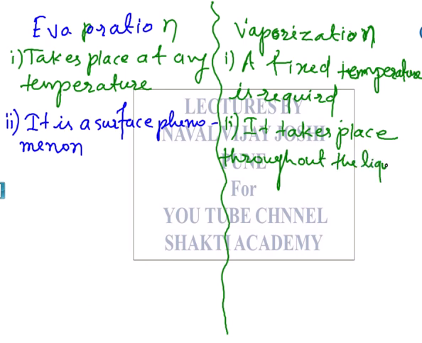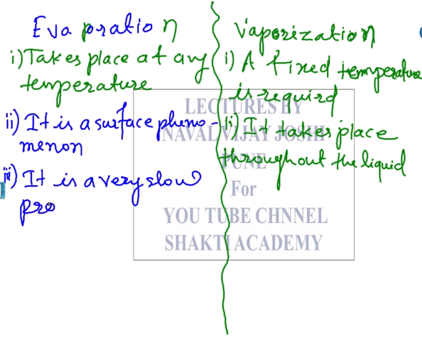Then here we would write, evaporation is a very slow process. And here we would write, vaporization is a faster process.